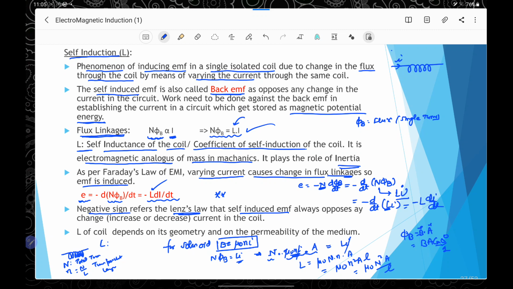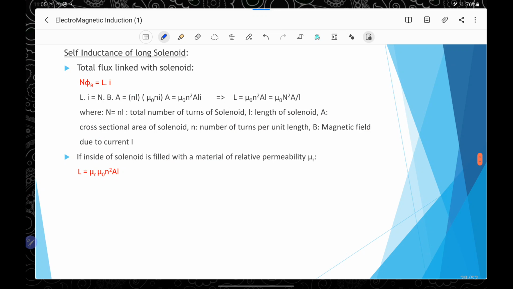So here we can see in the expression of the self inductance that L of the coil, that is the inductance of the coil, depends on its geometry and on the permeability. Geometry means area of the coil and length of the solenoid, and capital N is the total number of the turns. So L depends on the geometry and the permeability. Permeability means mu naught.